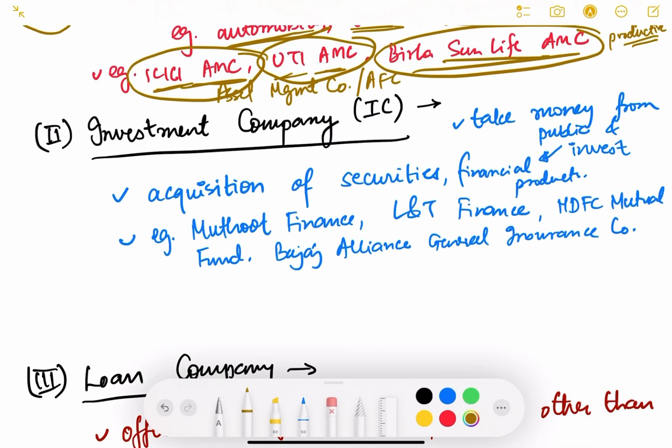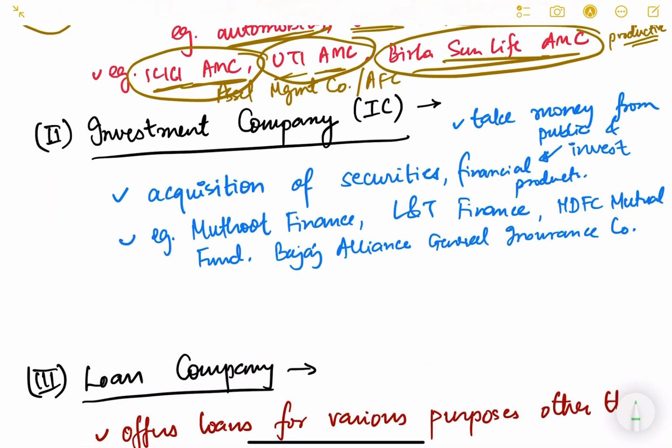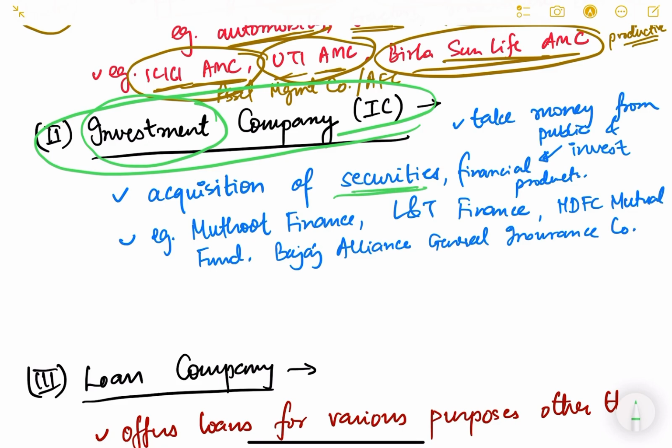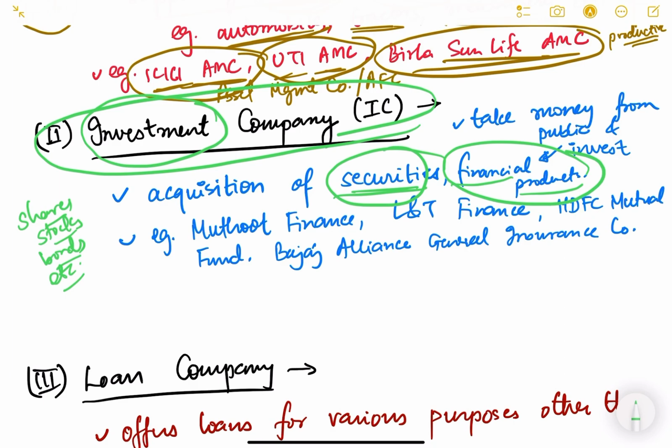Fine. Now let us come to the next type of NBFC, which is the investment company. Again from the name they are doing some kind of investment. Now what investment will they do? They will do investment in securities, in financial products. Securities meaning shares, stocks, bonds, etc. So this company will invest in securities or financial products.